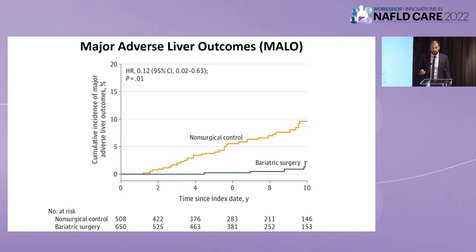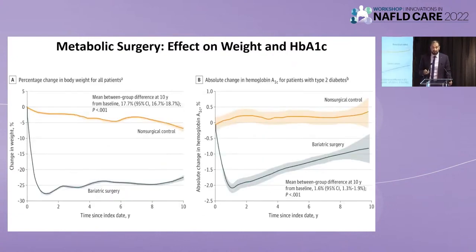How does bariatric surgery work? It's really the significant weight loss that you see. So this is from the same paper. You see these patients at 10 years lost about 20% of their total body weight. So ideally, if we're going to do an intervention for weight loss, if we can achieve that 20%, now we have data showing that you can reduce cardiac outcomes and liver outcomes. And there is also a significant reduction in A1C with bariatric surgery.